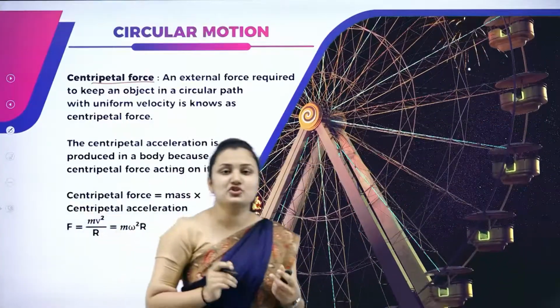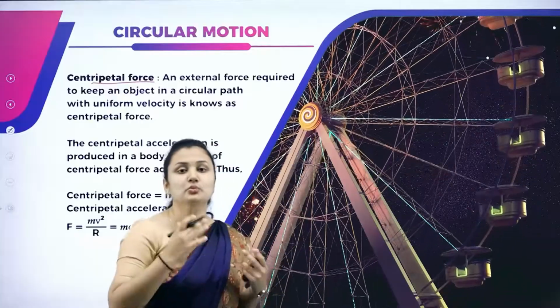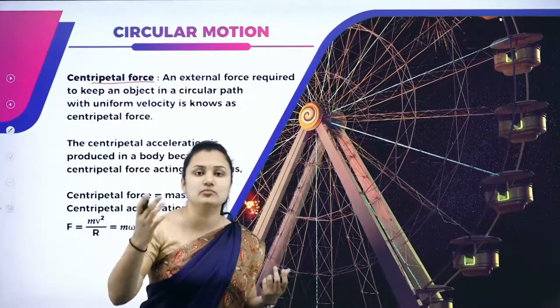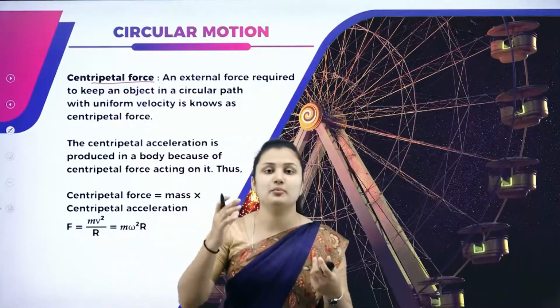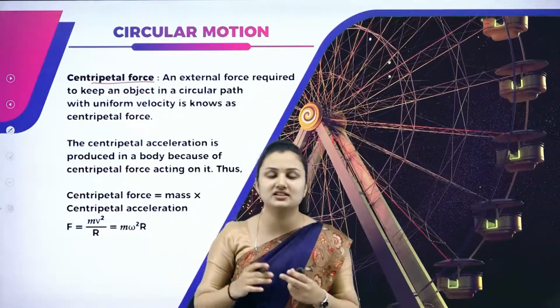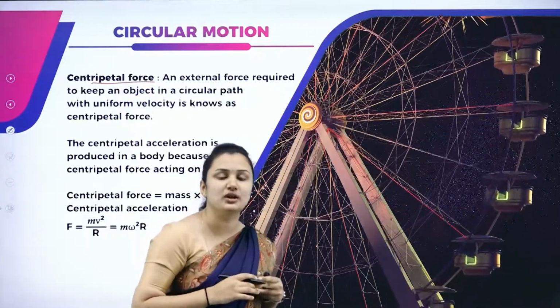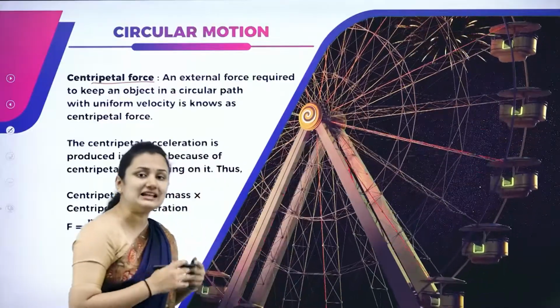In circular motion, we have discussed in previous sessions about circular motion. What do you mean by uniform circular motion? If an object or a body is moving in a circular path with uniform velocity, then we call it a body in uniform circular motion. Then what is centripetal force?